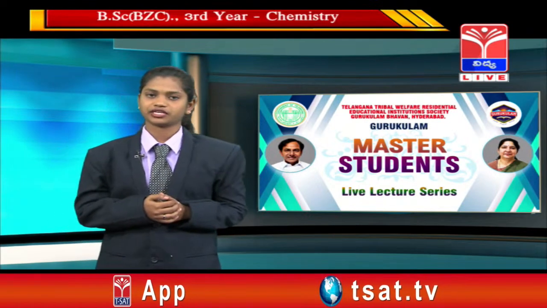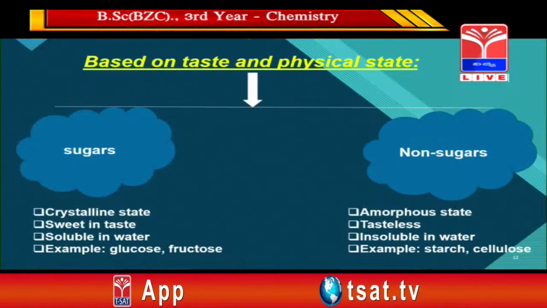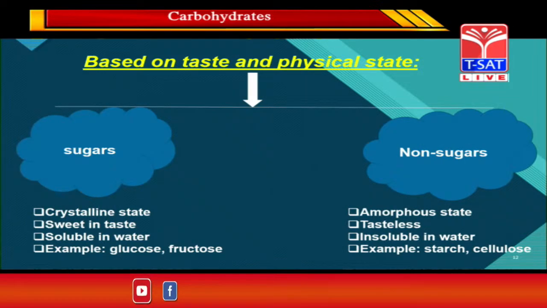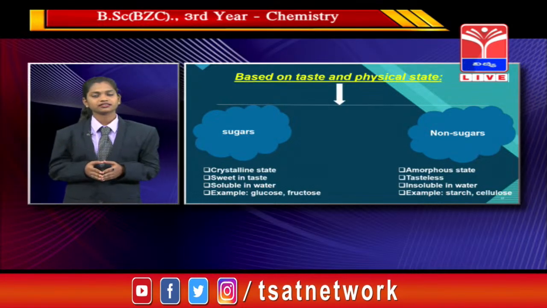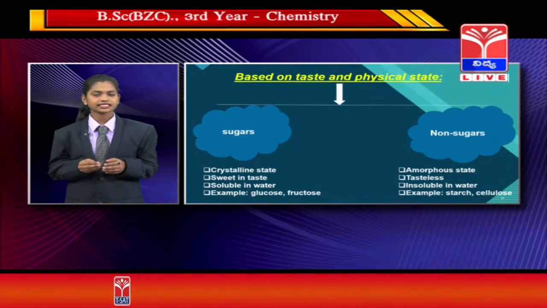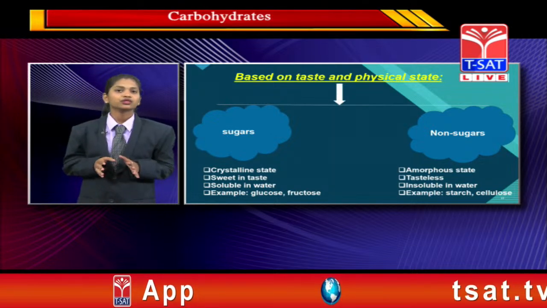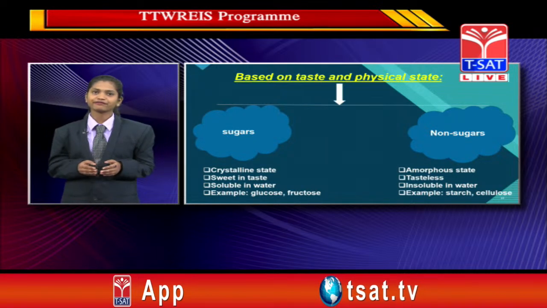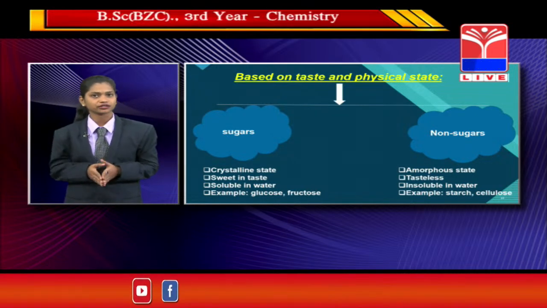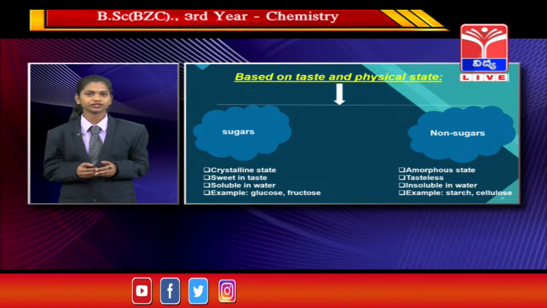The first classification is based on taste and physical state. These are identified into two types: sugars and non-sugars. What is meant by sugars? Sugars are in crystalline state, soluble in water, and sweet in nature. Examples of sugars are glucose and fructose.